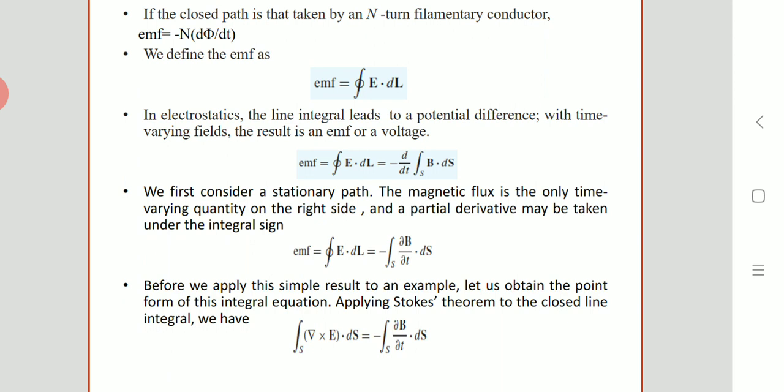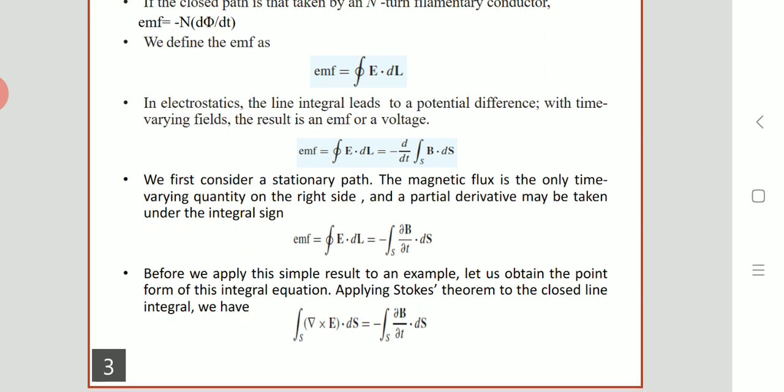The partial derivative may be taken under the integral sign, that is, EMF equals the closed line integral of E dot dl, equal to minus the surface integral of dou B by dou t dot ds.